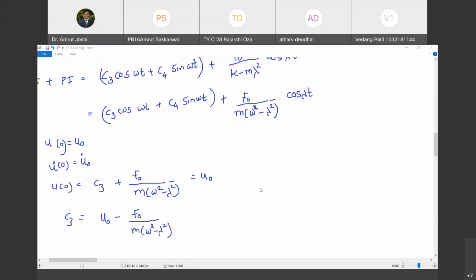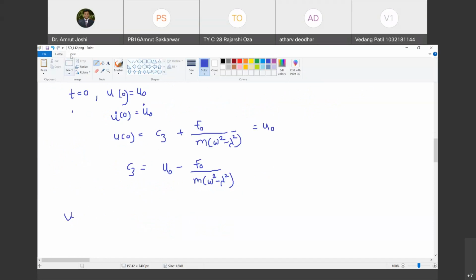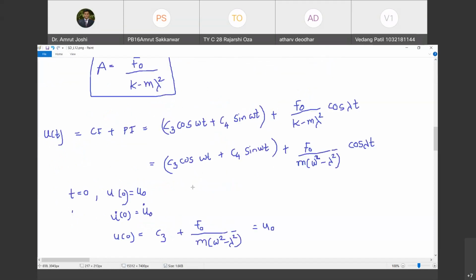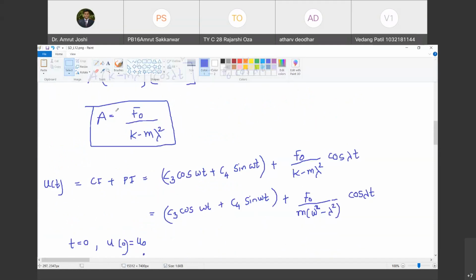Yeah, I am going to substitute that. Let us apply the second boundary condition. The second boundary condition gives you what? I will have to find out u dot of t.